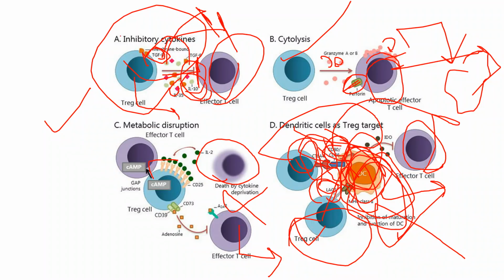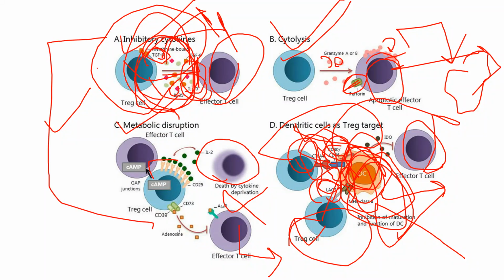So other than the inhibitory cytokines, that is interleukin 10 and TGF beta, there is also interleukin 35. These are the inhibitory cytokines that help in the control of our immune cells. The other T regulatory functions are cytolysis, metabolic disruption and dendritic cells as a target. So these are the main four functions of these T regulatory cells. And one such is inhibitory cytokines.